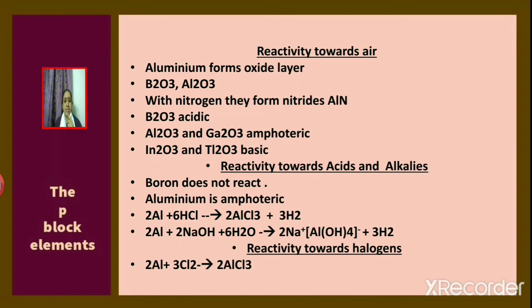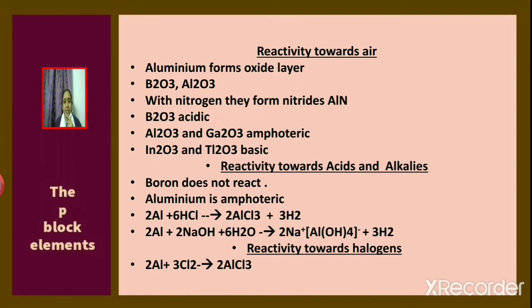Reactivity towards acids and alkalis. Boron does not react with acid and alkali. Aluminium is amphoteric in nature. So the metal aluminium can react with an acid like hydrochloric acid. It can also react with a base or alkali like sodium hydroxide. Aluminium reacts with hydrochloric acid to give aluminium chloride and hydrogen. Similarly, aluminium can also react with sodium hydroxide solution to give sodium aluminate and hydrogen. In both the cases, the gas evolved is hydrogen.